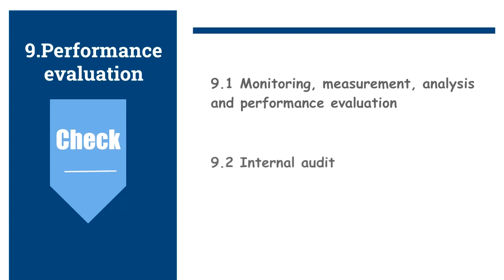9.2 Internal audit. The role of internal audit is to provide independent assurance that an organization's risk management, governance and internal control processes are operating effectively. This should be a planned activity, and the organization shall retain documented information as evidence of the implementation of the audit program and the audit results. 9.3 Management review.